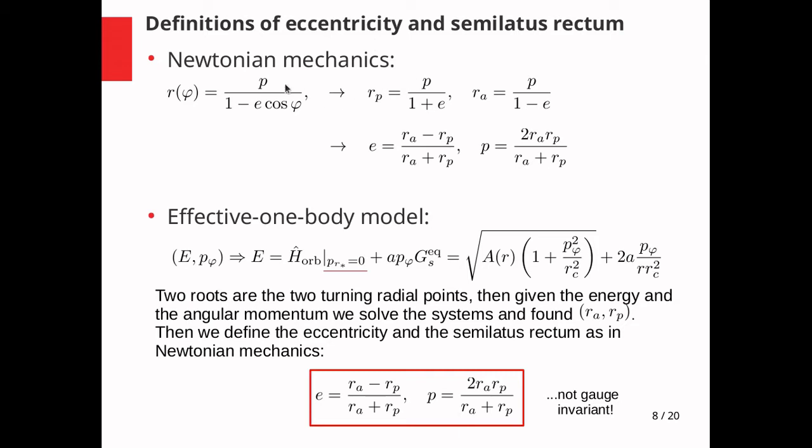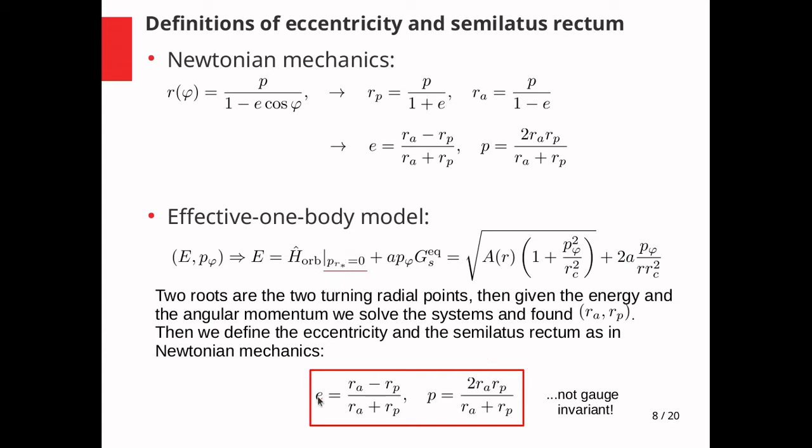In Newtonian mechanics, it's easy to define the semilatus rectum and the eccentricity. They are two constants of motion, and they can be written in terms of the apastron and the periastron. In general relativity, we cannot define the eccentricity in a gauge invariant way, but in the EOB model we can use these definitions that are the same as in Newtonian mechanics. The difference is that the apastron and the periastron are computed by solving the energy equation, setting the conjugate momentum of the radius equal to 0.